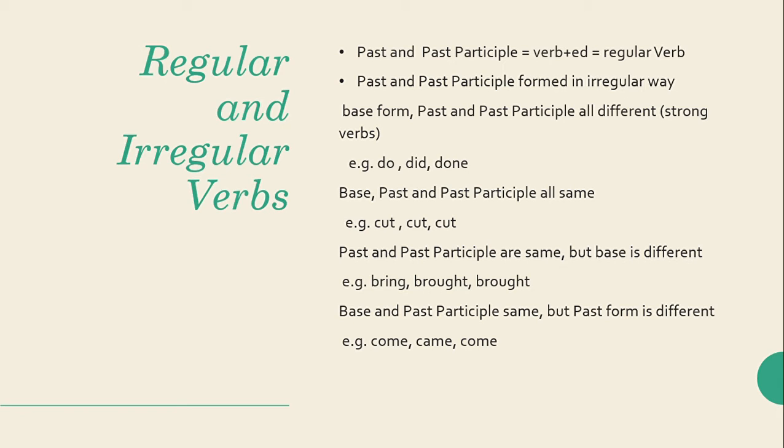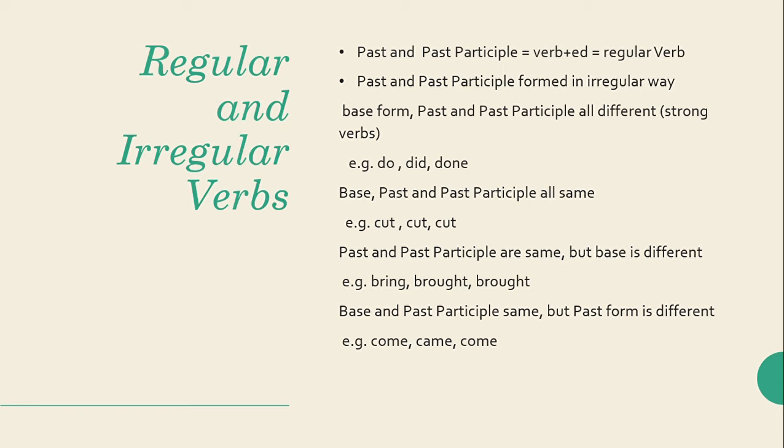Now I can use this laughed as a past form, and I can use it as a past participle form. So these are regular verbs. And then come irregular verbs. Irregular verbs are those verbs whose other forms are made irregularly.